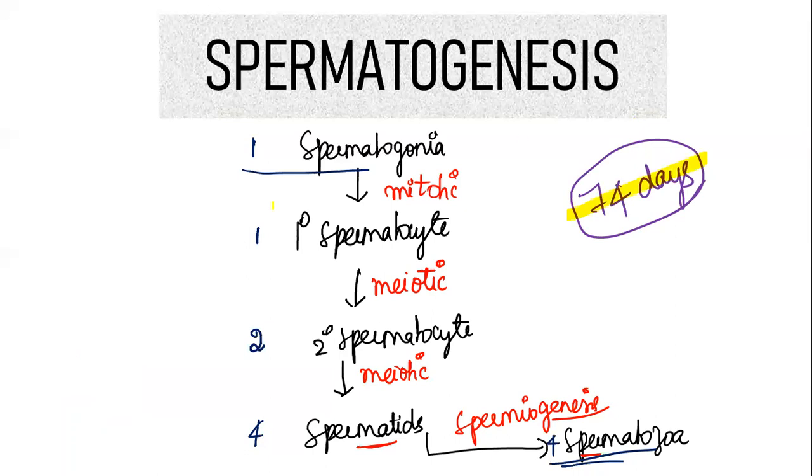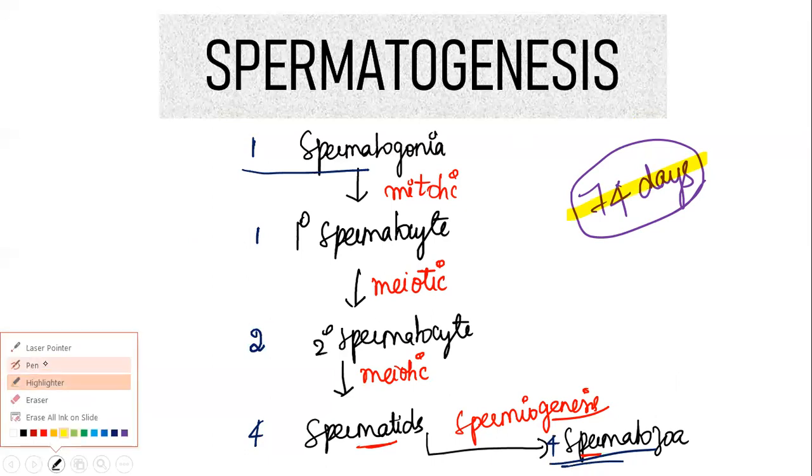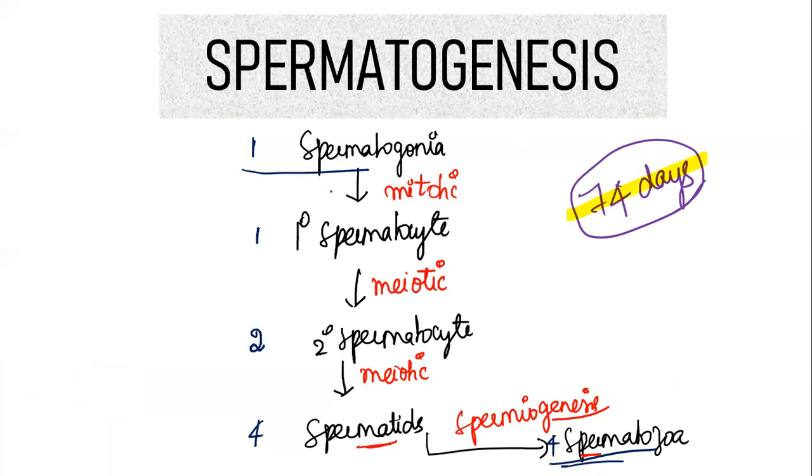Right, this much is enough. Our book says you have got type A spermatogonia and type B spermatogonia, and this spermatogonia, which is formed as a result of mitotic division from the primordial germ cell, undergoes 5 to 7 mitotic divisions. So you will be having approximately 32 to 64 spermatogonia, and approximately 64 to 256 spermatozoa. This is given, but you need not confuse, right?